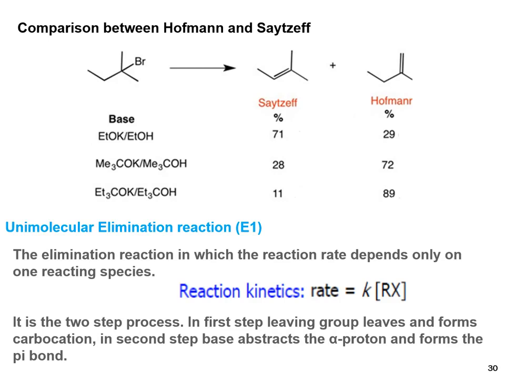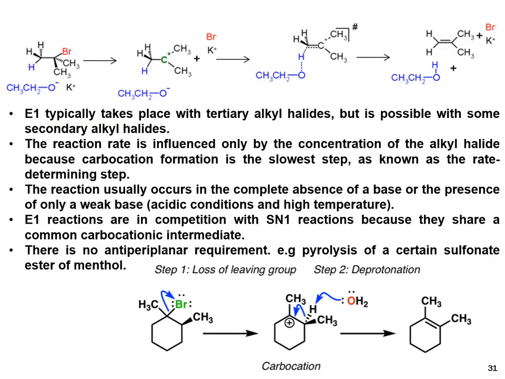The next type is the unimolecular elimination reaction. It is an elimination reaction in which the reaction rate depends only on the substrate. It is a two-step reaction. In the first step, a carbocation forms, and in the second step, the alpha proton breaks and forms the pi bond.